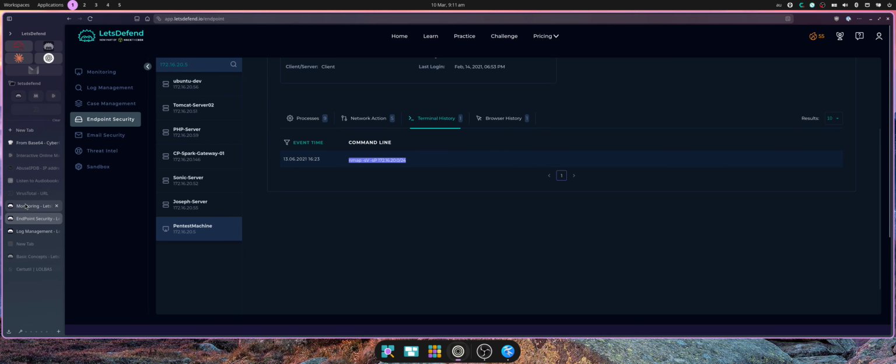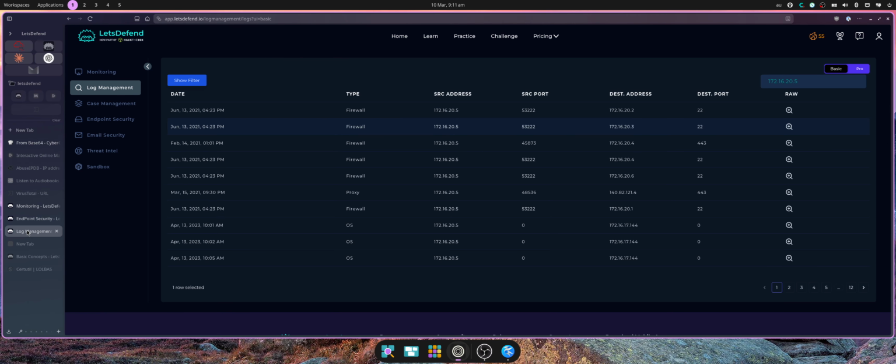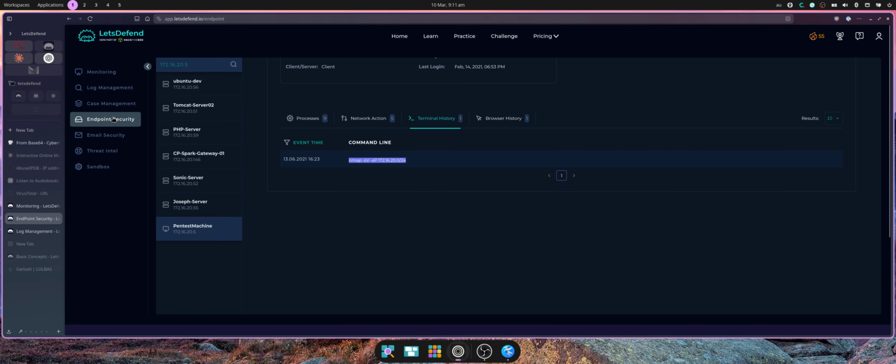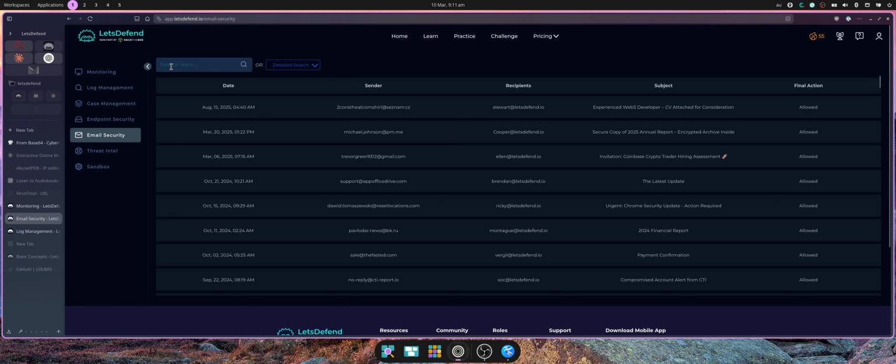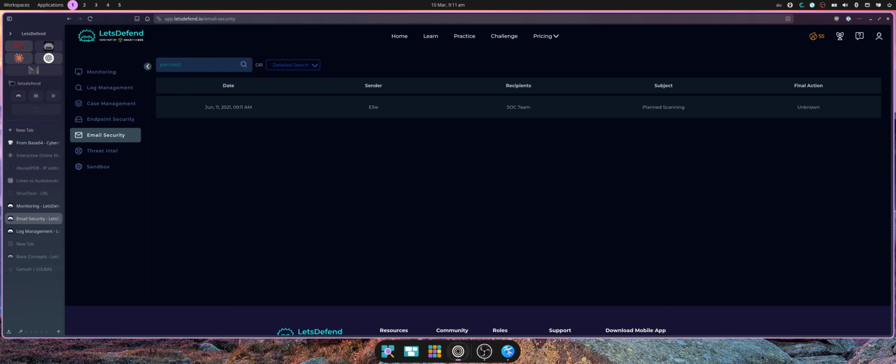So now we need to have a look. Emails, okay. We do a search for Pentest. Oh, okay, that's come up. Otherwise, I think the emails here go to the SOC team, so SOC would have been the SOC at LetsDefend.